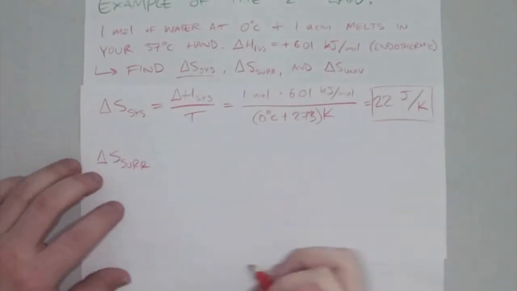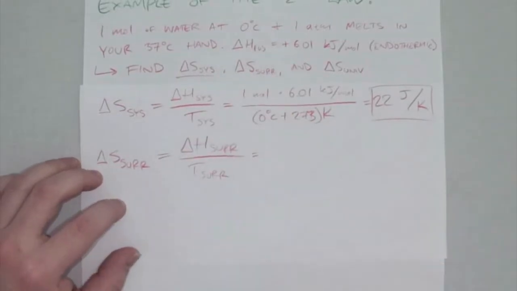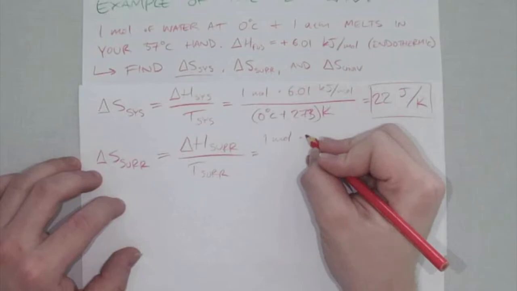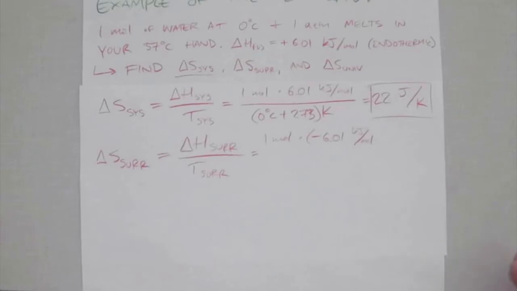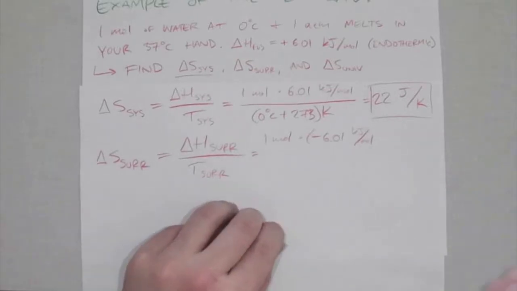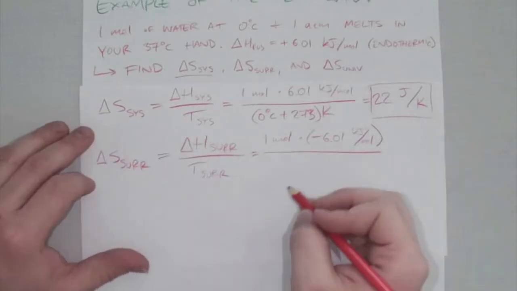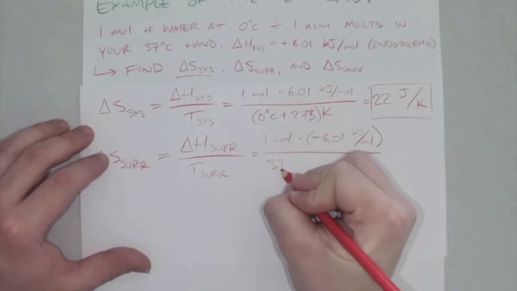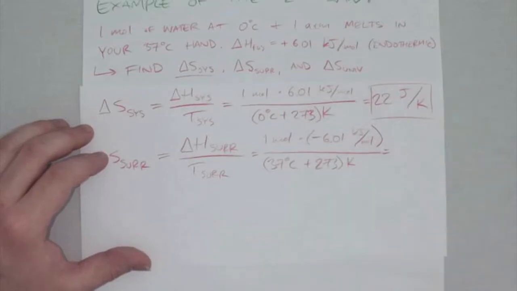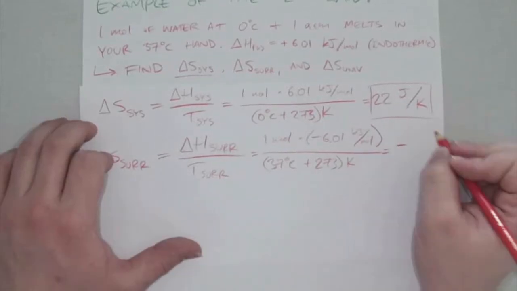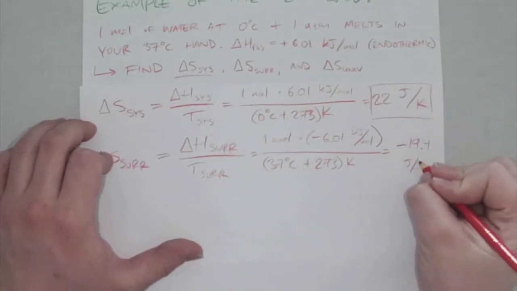Well, in the surroundings, we have delta H of the surroundings over T of the surroundings. And in this case, we still have 1 mole, but now it's times minus 6.01 kilojoules per mole. Because the surroundings aren't melting, the surroundings are giving up the enthalpy to melt the water, so we have to make that negative. And then the surroundings are also hotter than the melting water. So we have to put down 37 degrees Celsius plus 273 to get Kelvin, and we plug all of that in, we end up with negative, because we're losing entropy from the surroundings, negative 19.4, still in joules per Kelvin.